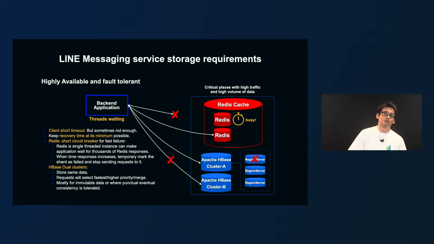For HBase, what we did is dualize the cluster. We built 2 identical clusters, and we send the request to both clusters, ensuring that at least one succeeds. In case one fails, the request won't be blocked, and we also get the benefit of being highly available. But now we have two identical clusters with the same data. We have the risk of occasional temporary inconsistency, so we can only use this when the data is either immutable or in places where we can tolerate some amount of temporary inconsistency. So it cannot be used everywhere.